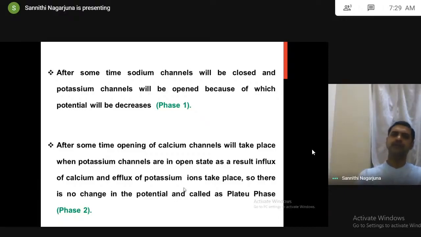As a result, there is no change in the potential. So got it now? Because of influx of calcium and efflux of potassium, one positively charged ion enters into the cell, another positively charged ion goes out of the cell. There is no change in the potential, which is called the plateau phase, phase 2.